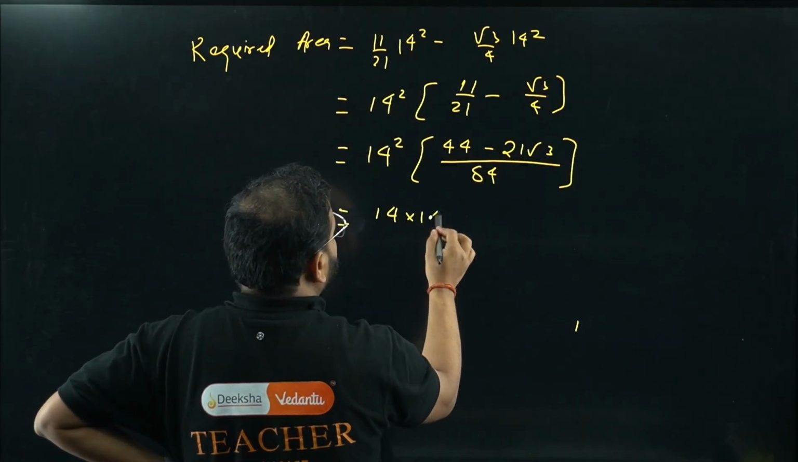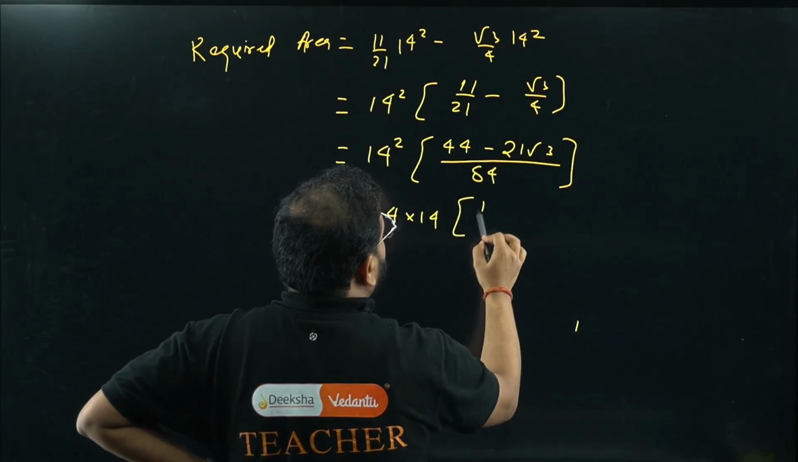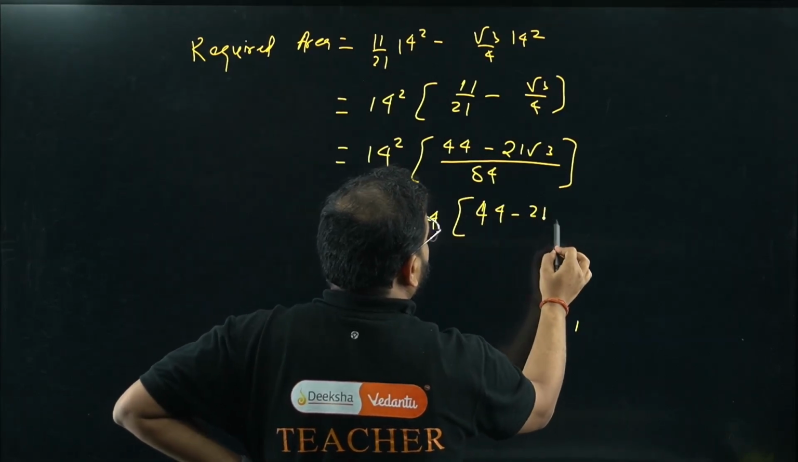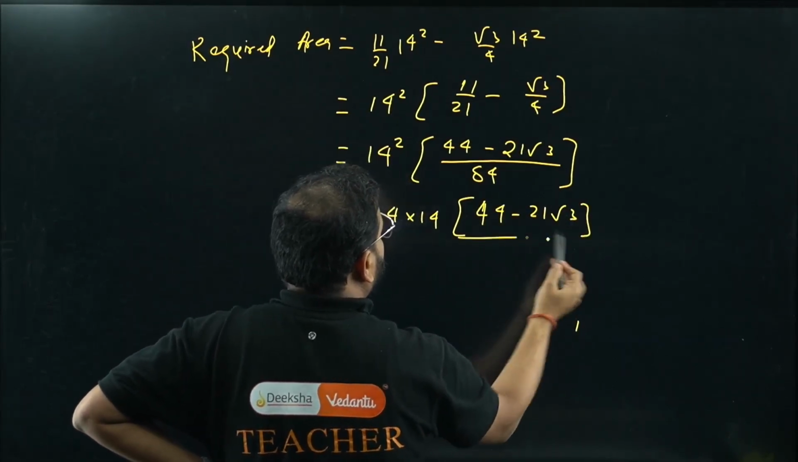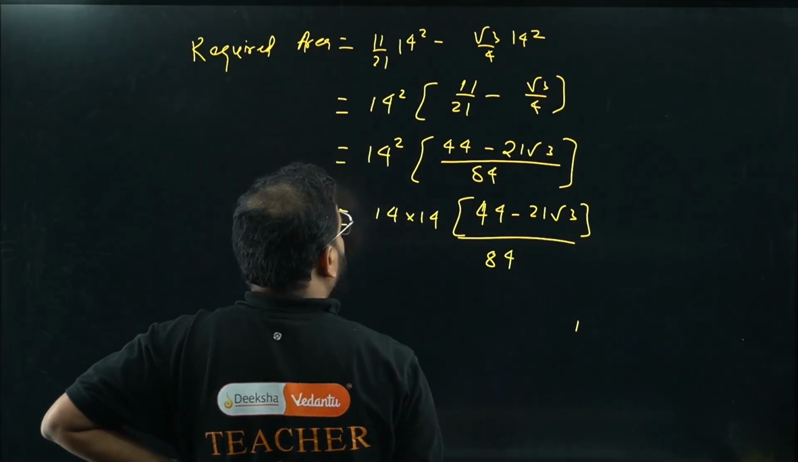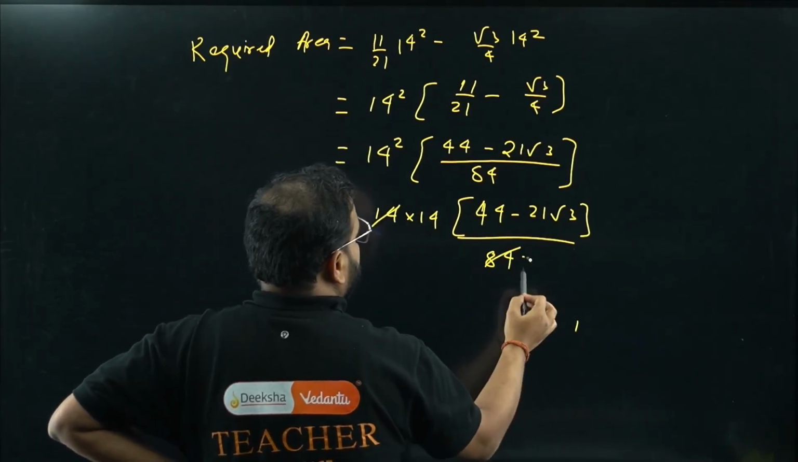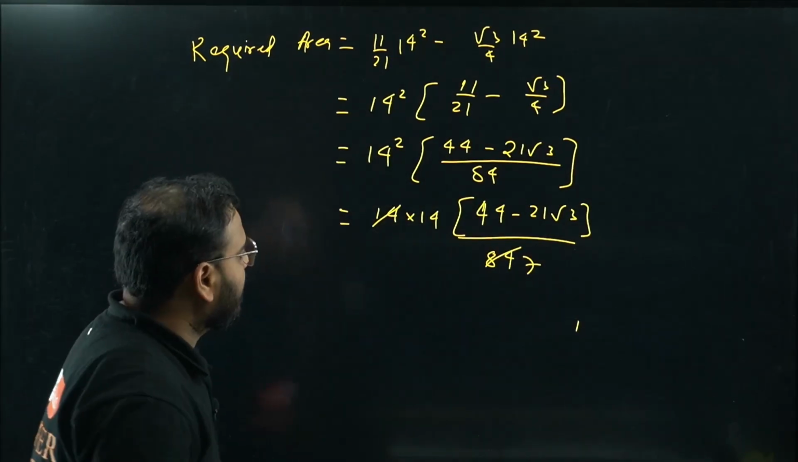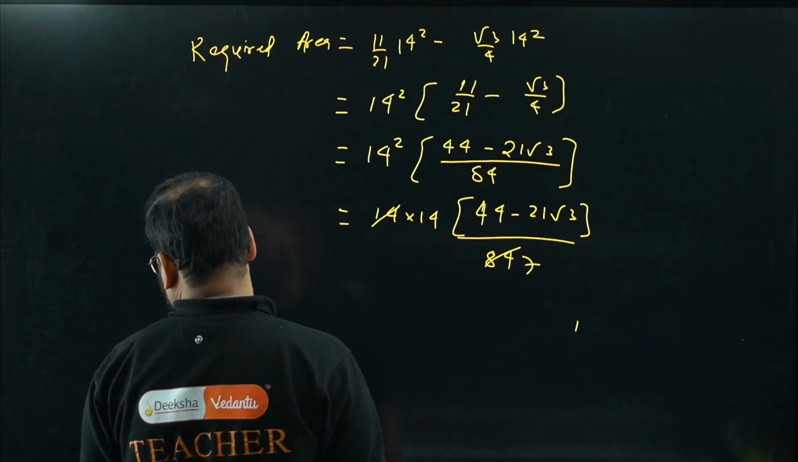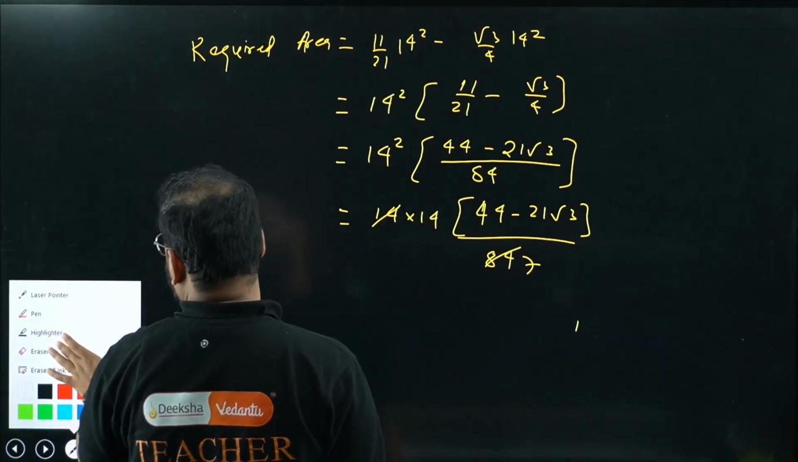14 into 14 is 14 square. We get here 44 minus 21 root 3 divided by, what is it, sir? 84. 14 sevens are 84. And 14 6s is 84, right?